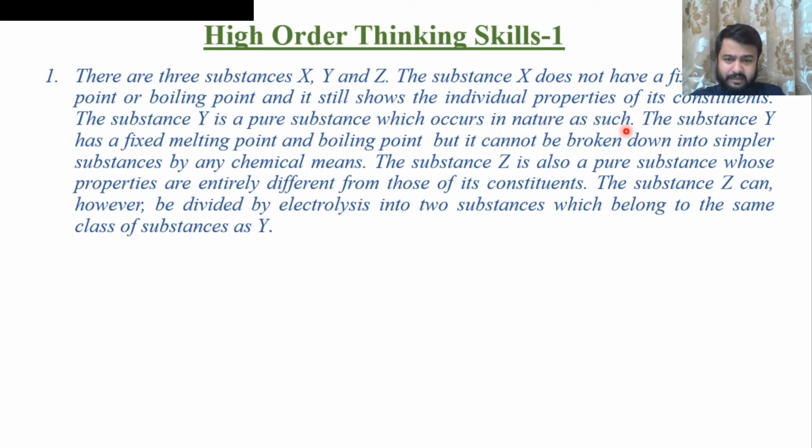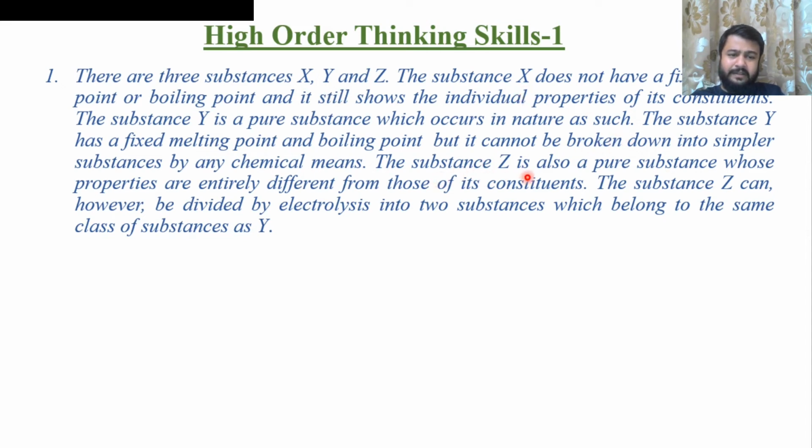Occurs in nature as such, it means we are talking about an element. The substance Y has a fixed melting point and boiling point, but it cannot be broken down into simpler substances. This line, cannot be broken down into simpler substances, is indicating towards the element. So X is a mixture, Y is an element.